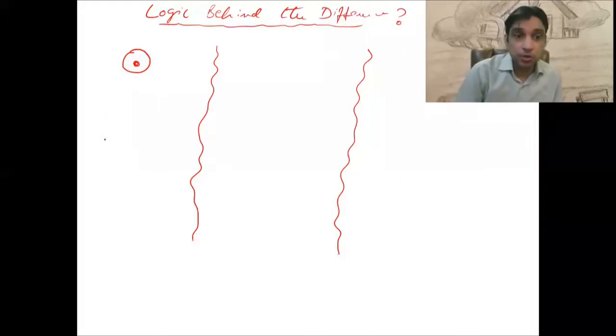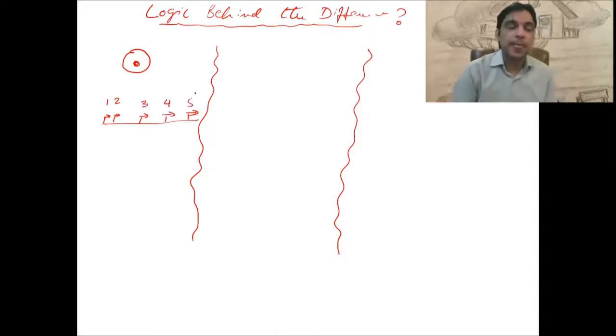If I ask you about the genetic makeup of that cell, it contains different genes present and organized in a different way. I am numbering those genes like gene number 1, 2, 3, 4, and 5.